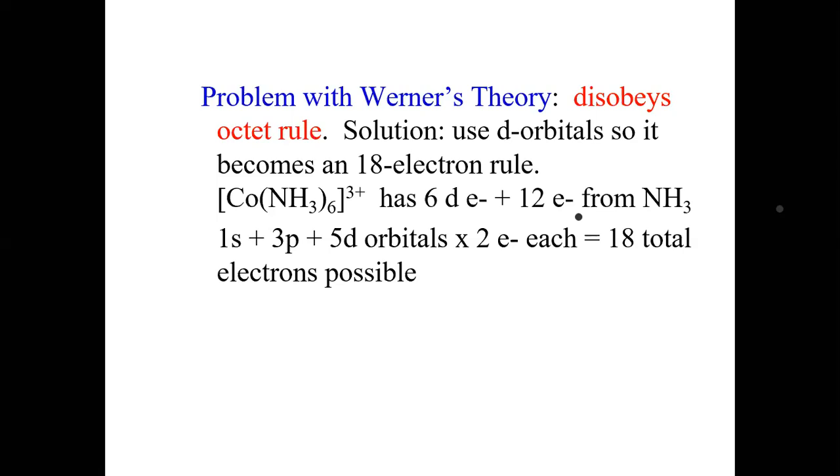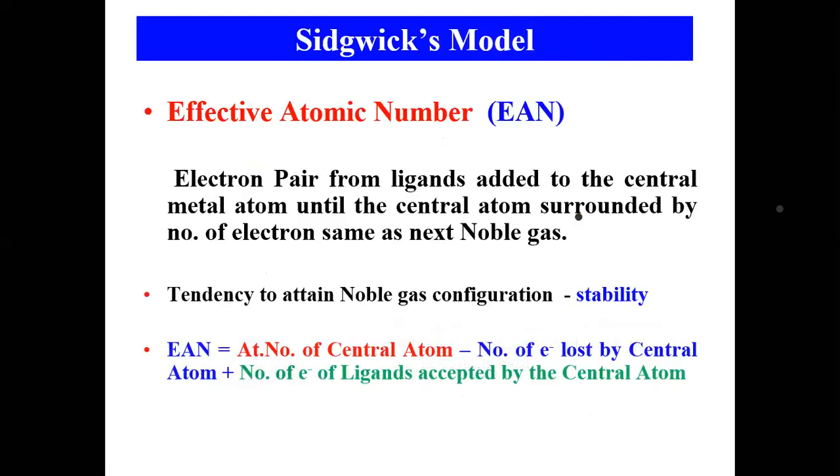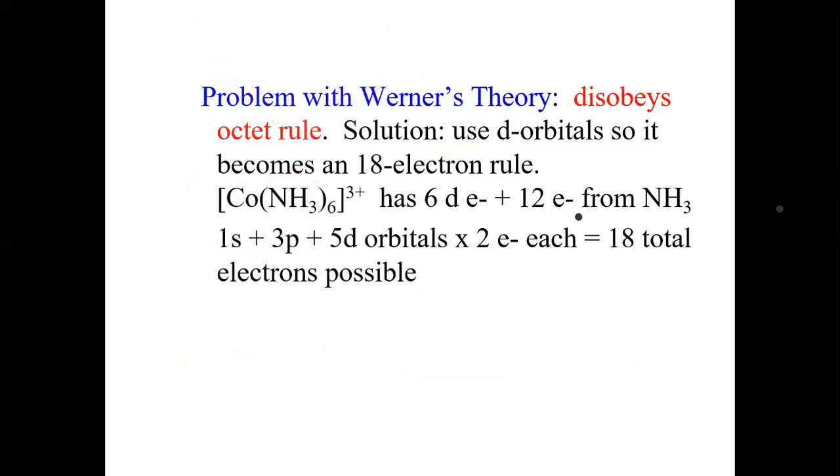The solution we found is by using d orbitals, so it becomes an 18 electron rule, not 8 electron but 18 electron rule. For these you can calculate. Here in this example, there are 6 d electrons and 12 electrons from ammonia, 2 electrons from each ammonia. So 1s plus 3p plus 5d, total 18 electrons. This solution was given by Sidgwick.